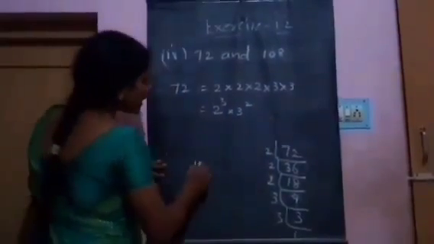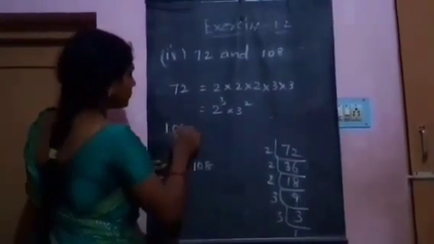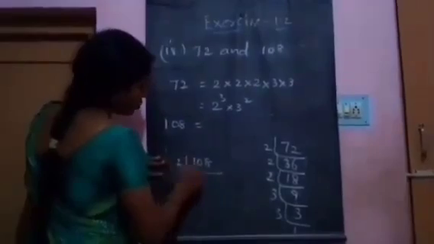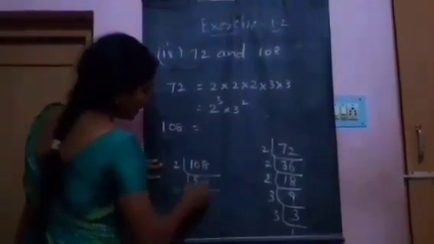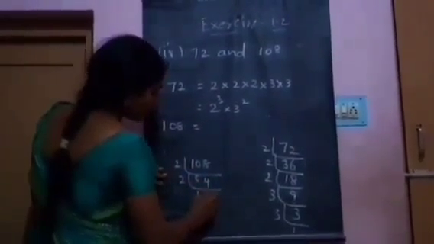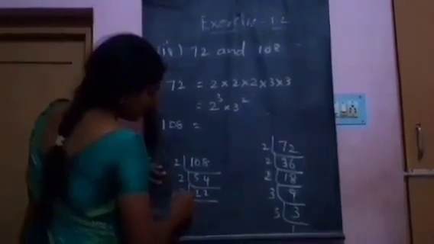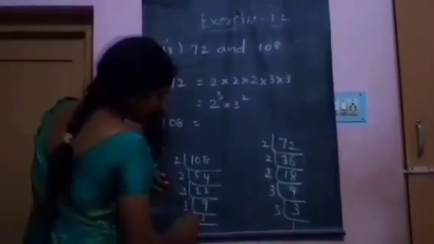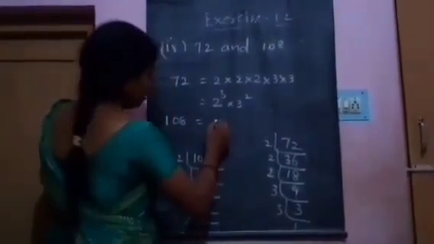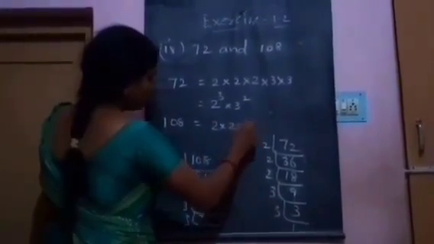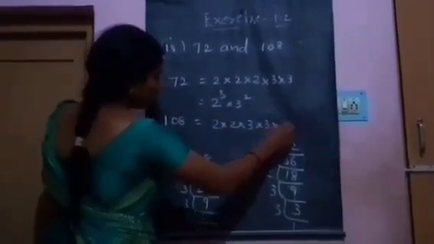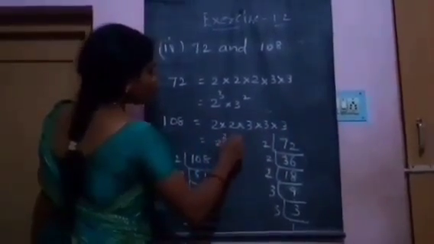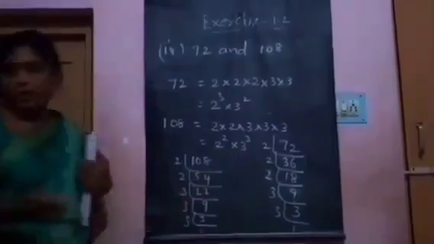And also 108 can be written as 2 fives are 10, 2 fours are 8, 2 twos are 4, 2 sevens are 14, 3 nines are 27, 3 threes are 9, 3 ones are 3. That is 2 into 2 into 3 into 3 into 3, that is 2 square into 3 cube.